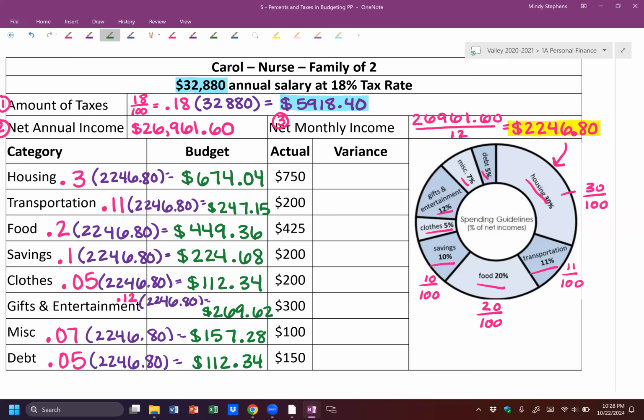Now we need to find our variance, and that's what we did in the last lesson. You're just subtracting each of these numbers. You just do budget minus actual. So budget minus actual. So if you subtract each one of those all the way down, that's going to give you the variance. So go ahead and subtract those, and then I'll give you what I got for all of those.